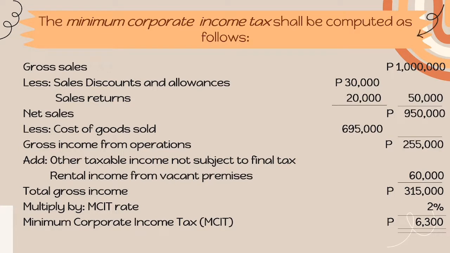And add natin yung other taxable income not subject to final tax, which is rental income from vacant premises. 60,000 niya. Bale, ang total gross income natin is 315,000. Ngayon, i-apply natin yung MCIT rate. I-multiply natin yung 2% at ang magiging value ng MCIT is 6,300.